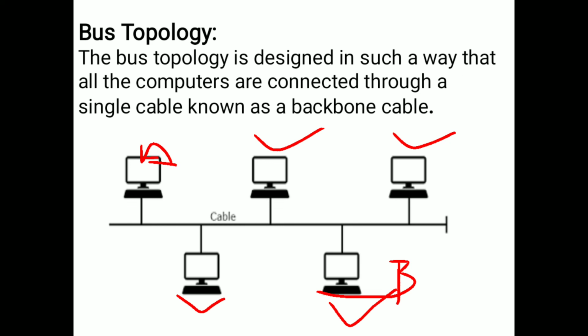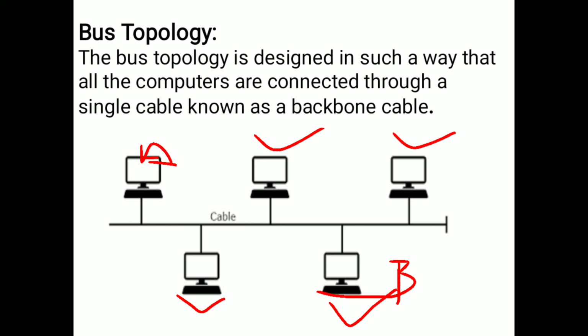If you want to transfer data from one system to another, all computers connected to the cable receive the message from the device. So all these systems receive the message from A system, but A wants to send the data to B only.